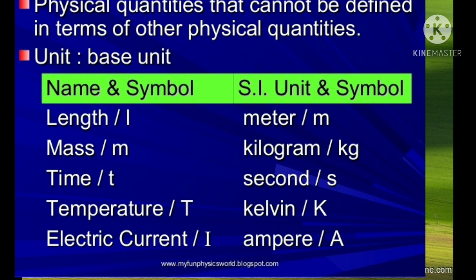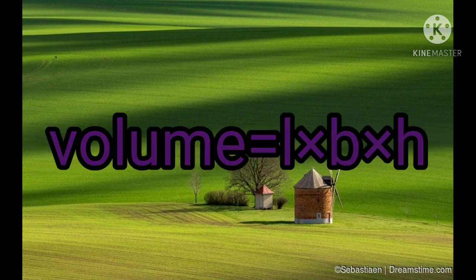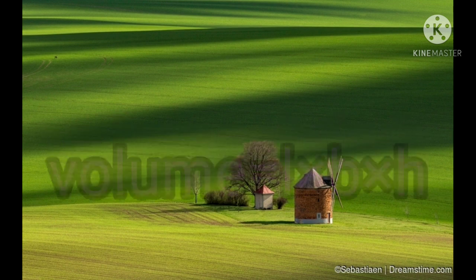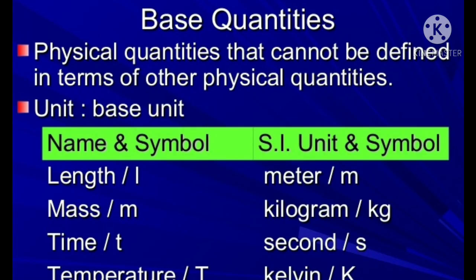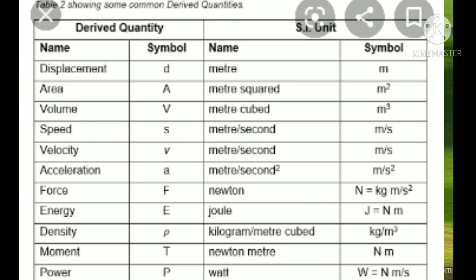They cannot be defined in terms of other physical quantities. For example, if you want to measure volume, we need length into breadth into height, so we are using some more units also. That is a derived quantity. But basic quantities are those that cannot be defined from other physical quantities, and they are called base quantities. Next one is derived quantities.